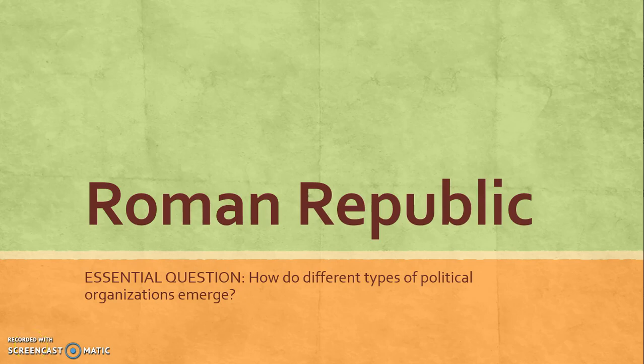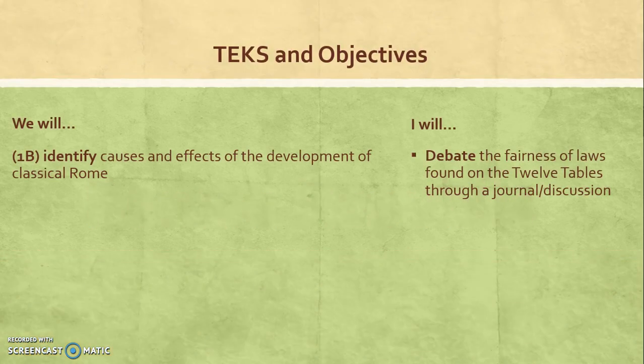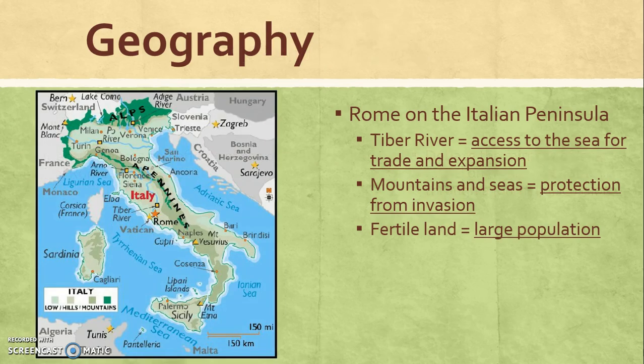Republic. Our essential question for this lesson is, how do different types of political organizations emerge? We're going to be looking at a republic today. Our text and objectives are that we will identify causes and effects of the development of classical Rome. You will know that this was accomplished when we debate the fairness of laws found on the 12 tables through a journal and discussion. First, let's talk about the geography of Rome.